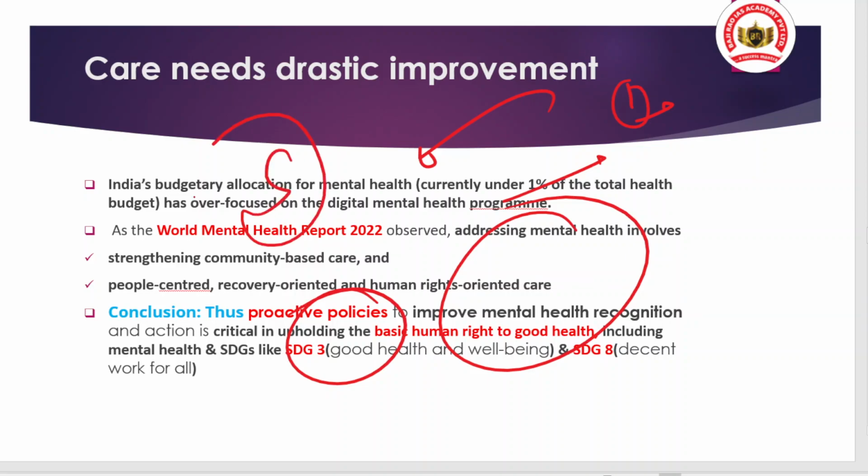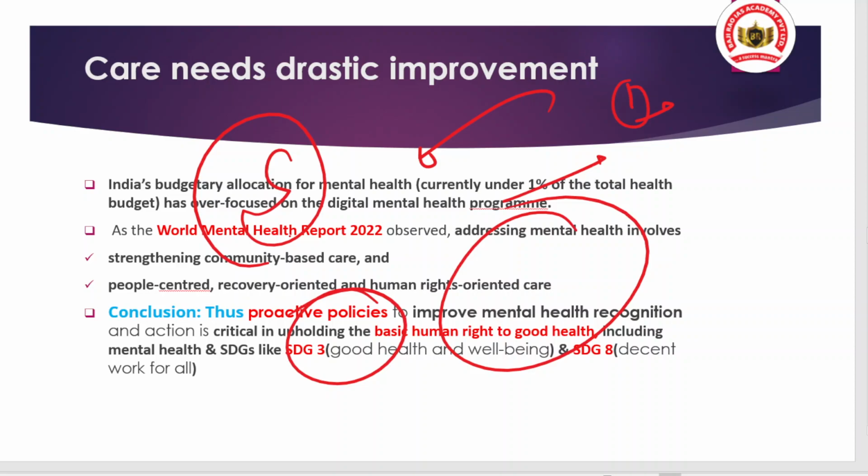That means our achievement towards the sustainable development goals will depend on how much quality of health, whether it is mental health or physical health, we are able to provide to our citizens, to our population. That is the crux of this article. Hope you understood in great detail.